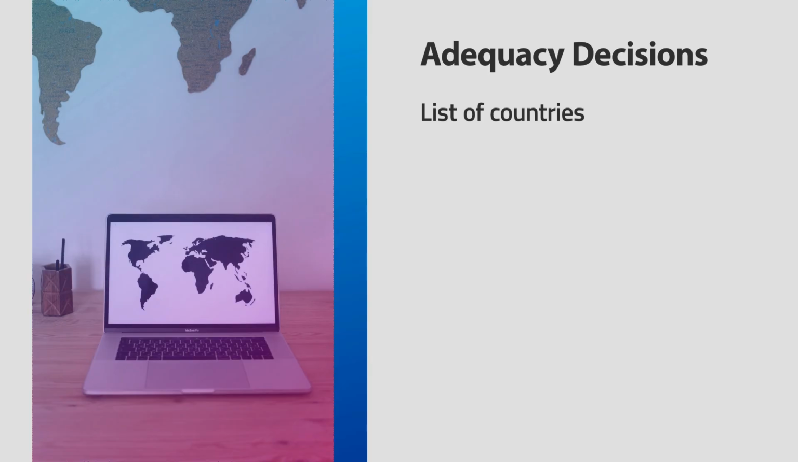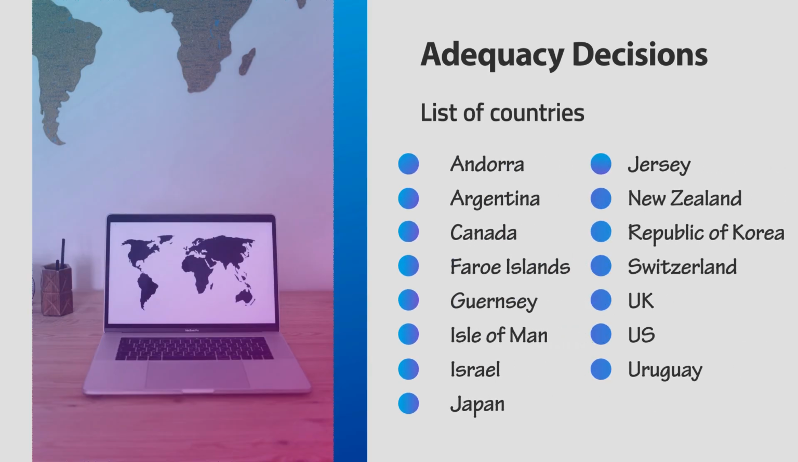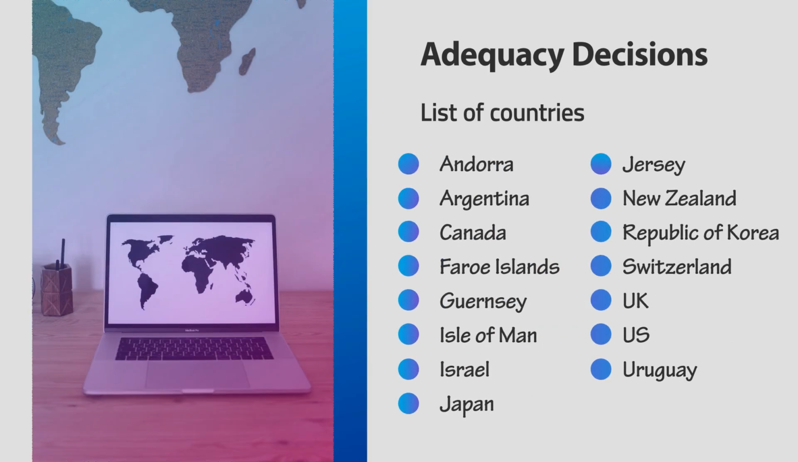Here's the current list. We have Andorra, Argentina, Canada, Faroe Islands, Guernsey, Isle of Man, Israel, Japan, Jersey, New Zealand, Republic of Korea, Switzerland, UK, US under the EU-US Data Privacy Framework, and Uruguay. Note that at any time, the list of countries can be amended or withdrawn by the GDPR.